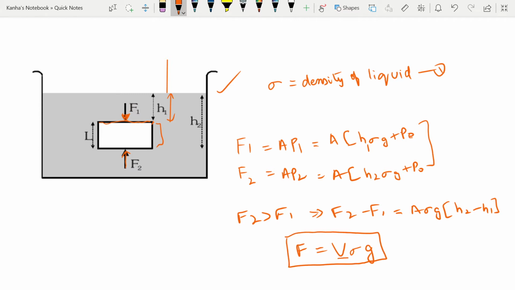into the density of the liquid, which will give me the mass of the liquid, into the force of gravity. So you should just mark this as 2 and remember this equation.